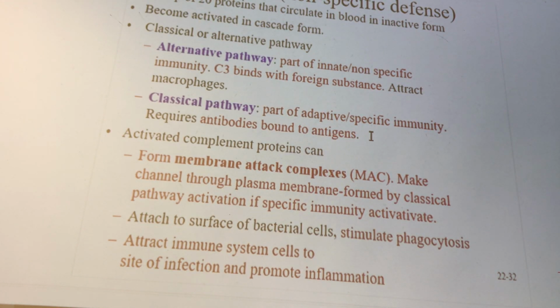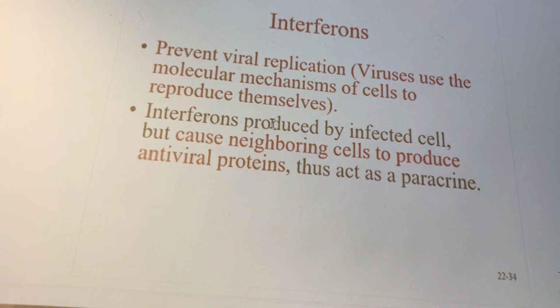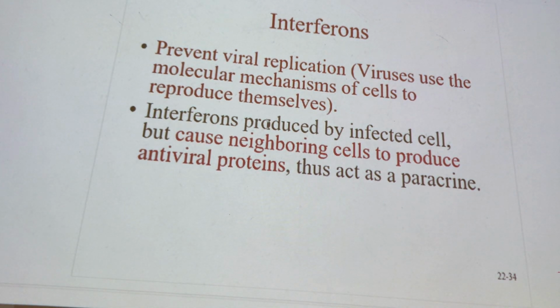Now, when we talk about non-specific immunity, interferons are important. When I say it's important, I mention it more than once, so it's going to be on the test somehow. What makes it important is this: interferons are now used as a way of combating viral infection. If you watch TV late at night, you will see commercials for people with hepatitis B, hepatitis C. Those people are given something called Copegus, which is basically a form of interferon.